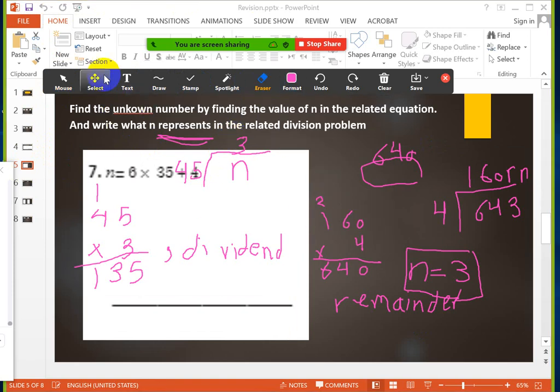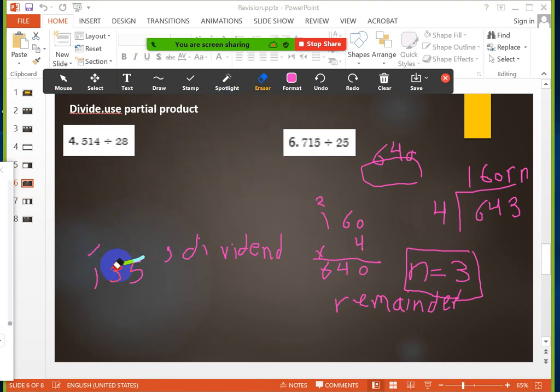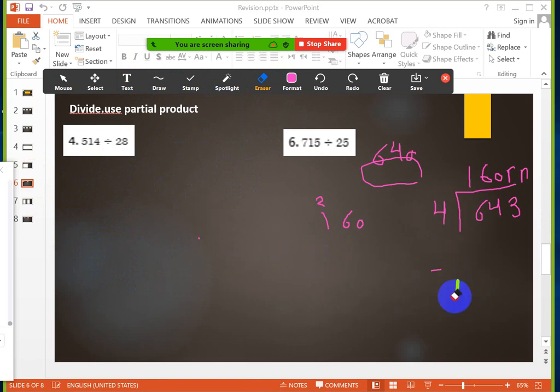This is another exercise about n. Okay, no, I will solve this one. Just 1 minute. Okay. Find partial product. You remember partial product? Sorry, not partial product, partial division. I'm sorry about this mistake.